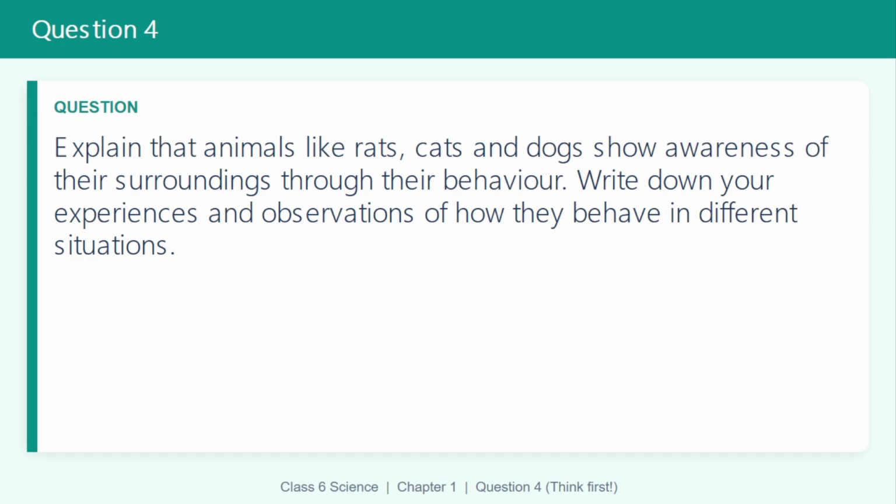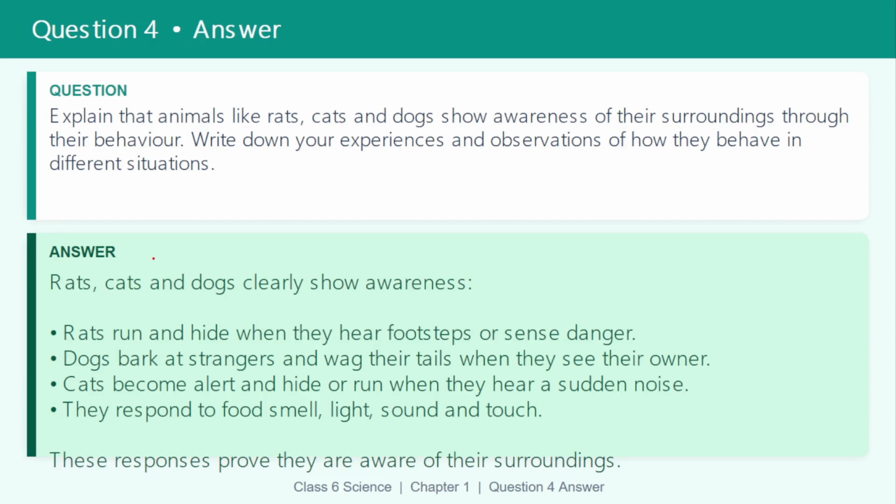Next question. Explain that animals like rats, cats and dogs show awareness of their surroundings through their behavior. Write down your experiences and observations of how they behave in different situations. Let's see the answer to this question.